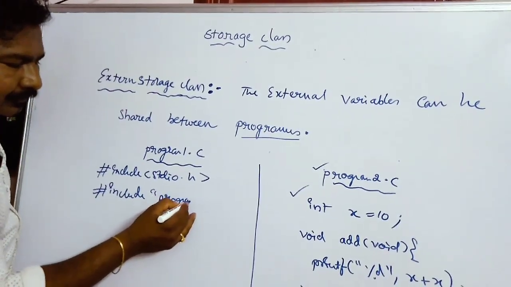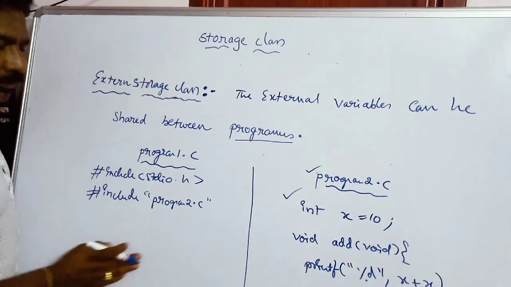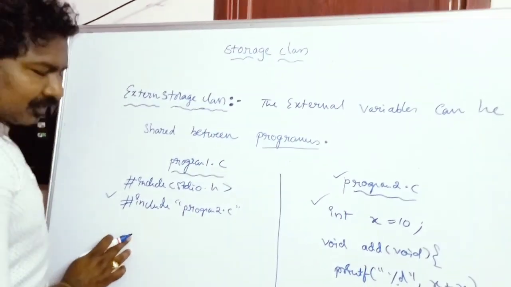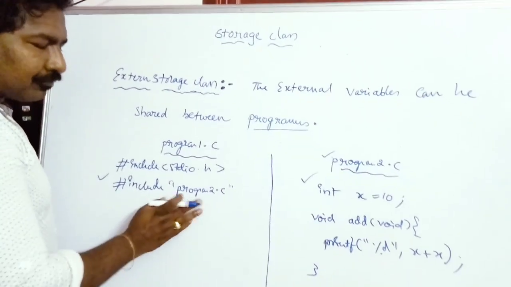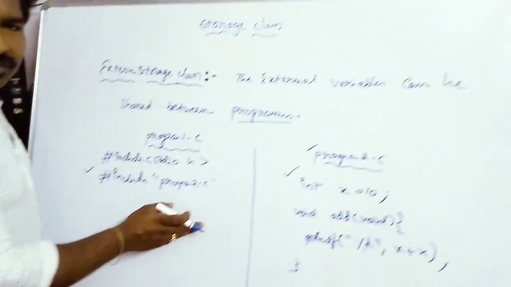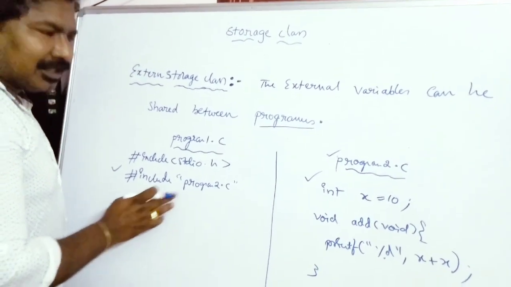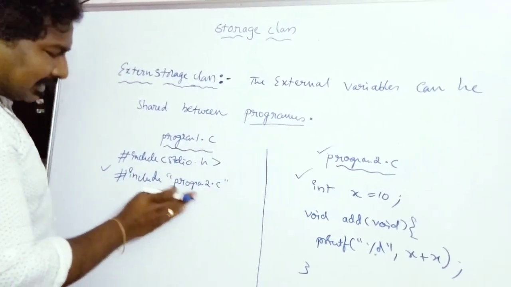Remember, friends, this is an important line, because when your compiler is looking for x, it should know in which file x actually exists. So I need to include the name of that file with this hash include command in double quotes,